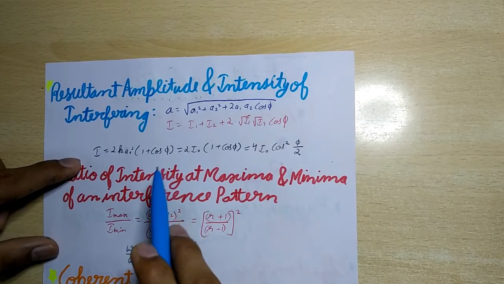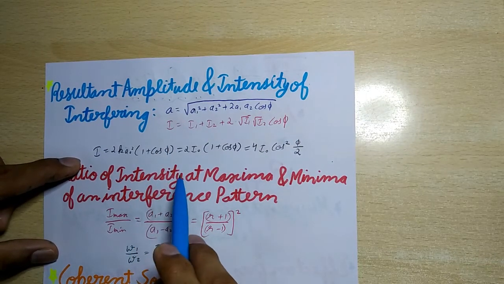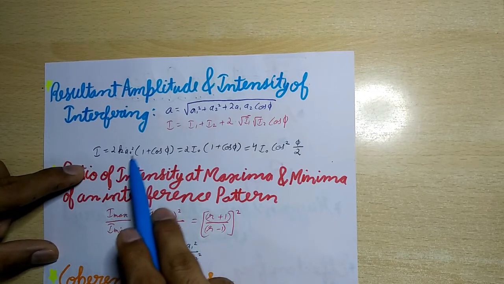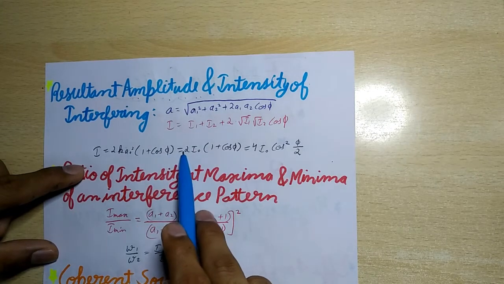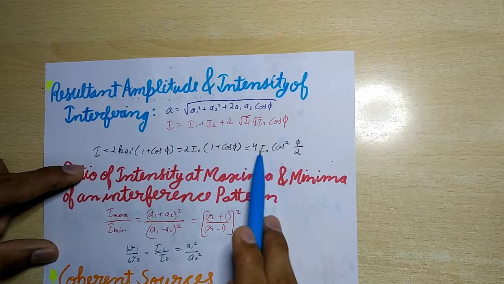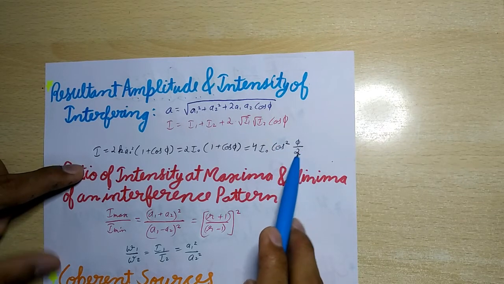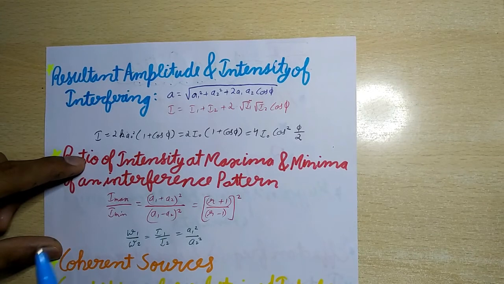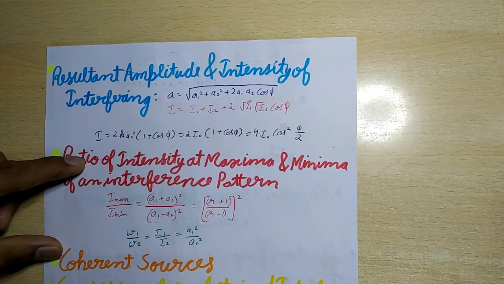And if the amplitude of each wave is a0 and intensity is I0, then I is equal to 2k a0 square (1 plus cos φ), which is equal to 2 I0 (1 plus cos φ), which is equal to 4 I0 cos square φ/2. The term 2 under root I1 I2 cos φ is called the interference term.